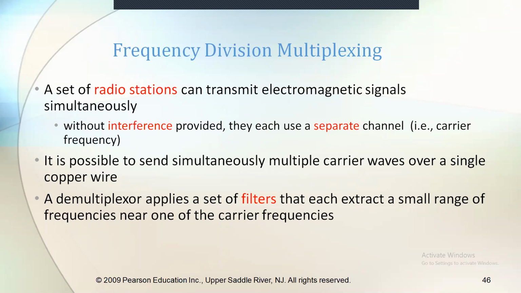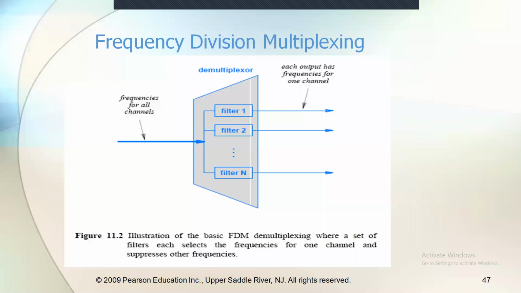Here we don't have any interference. Okay, see how the example. This is how frequency division multiplexing works. This diagram shows, on the left side, the frequency for all channels. This is the demultiplexer.